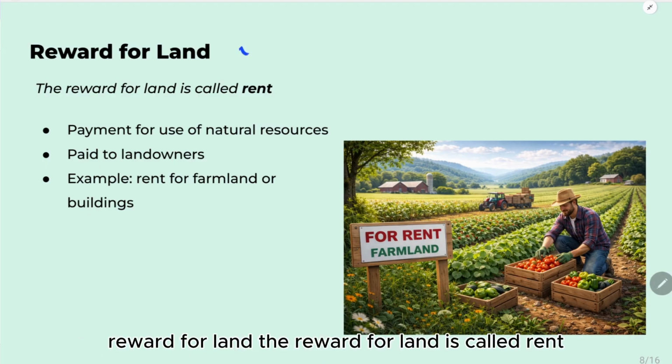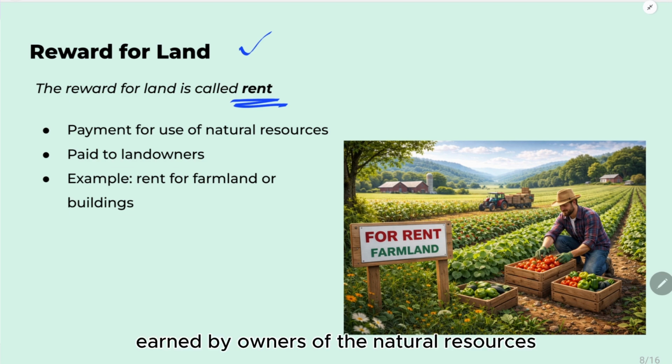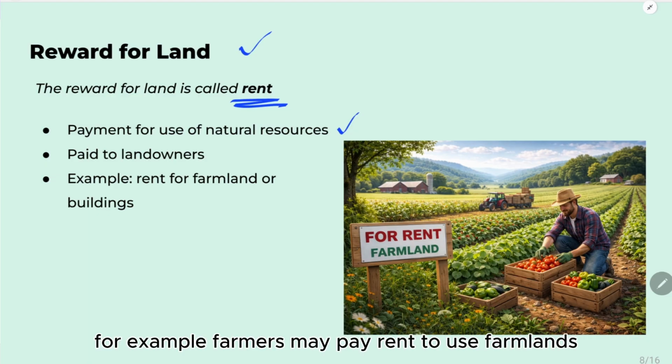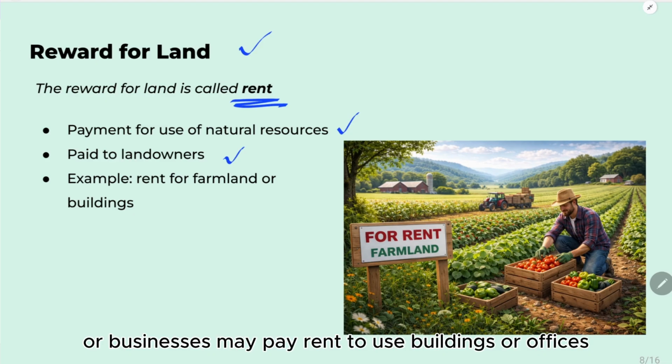Reward for land. The reward for land is called rent. Rent is the income earned by owners of the natural resources when these resources are used in production. For example, farmers may pay rent to use farmland, or businesses may pay rent to use buildings or offices.